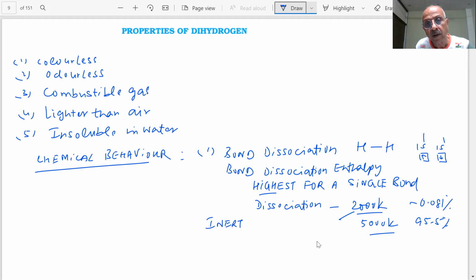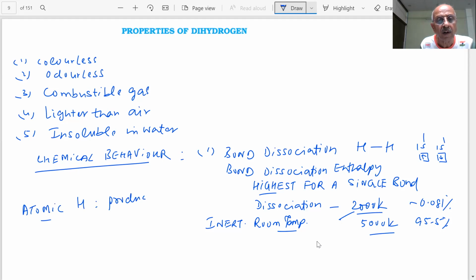Inert at room temperature, students, due to high bond dissociation, and atomic hydrogen is produced only at high temperature. What I am trying to tell you: atomic hydrogen, H, will be produced at what temperature?